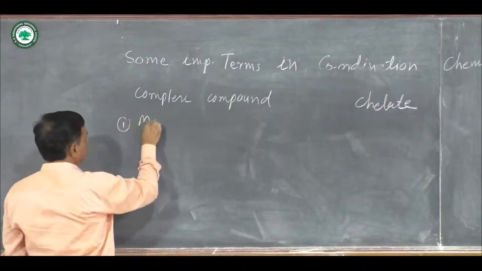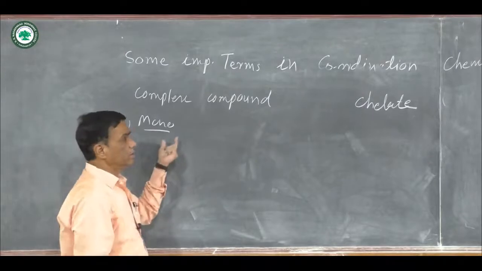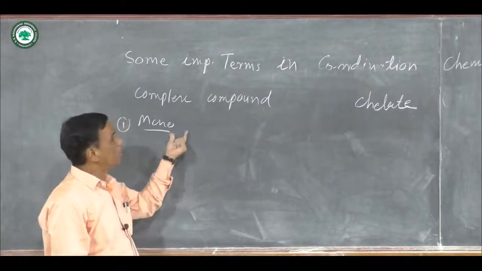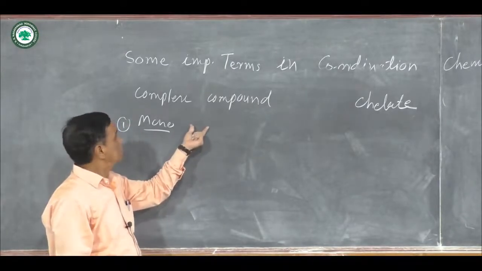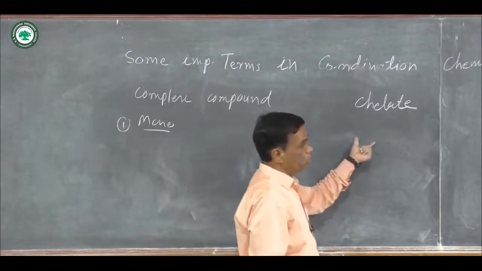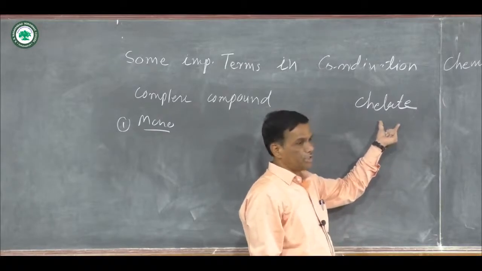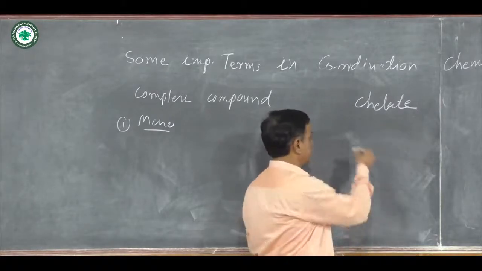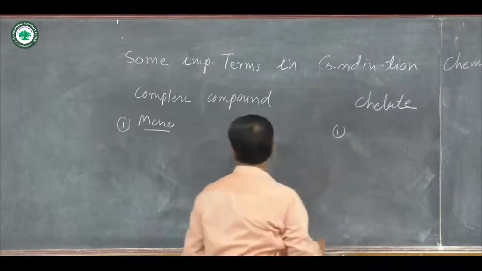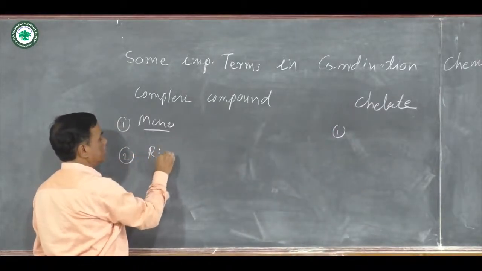Generally, monodentate ligands or other ligands combine, and just a single bond is formed. It gives the complex compound. In chelate compounds, two or more lone pairs of electrons are donated, and there is a formation of a ring structure.